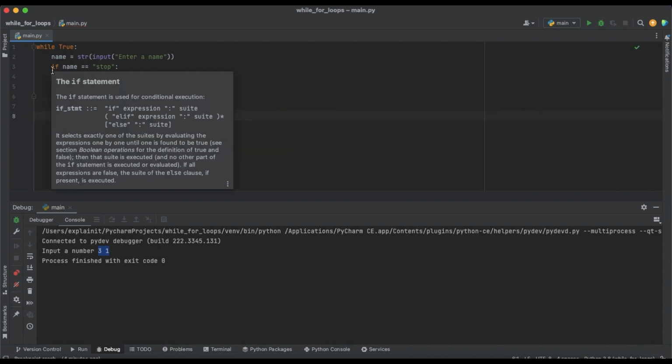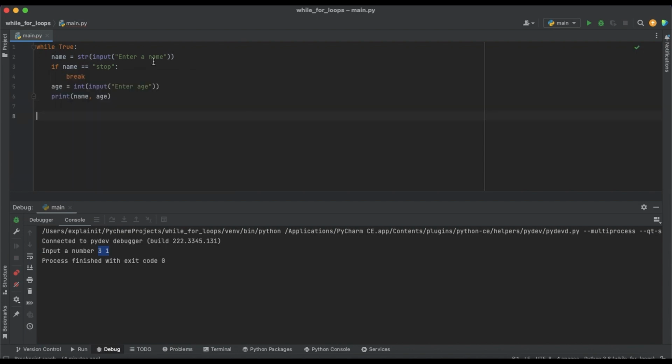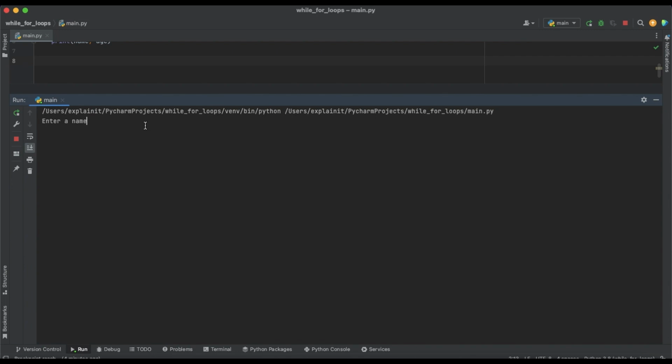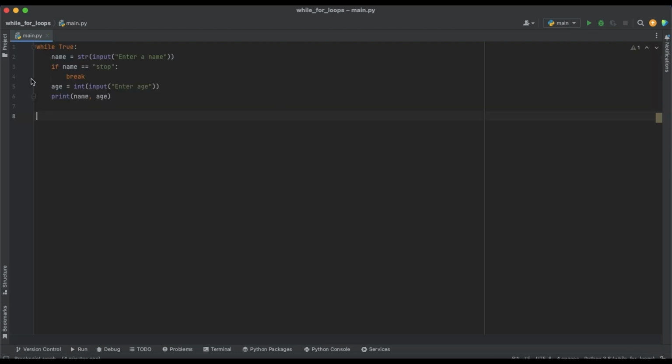So just like that, we have while true, name, enter name. If name would be stop, we want to stop the loop. So let me just run it. Let's enter a name that is not stop, for example, Arthur. Enter age 4. So Arthur 4. Then let's enter stop. And when we enter stop, our process is finished. So we reached the break.